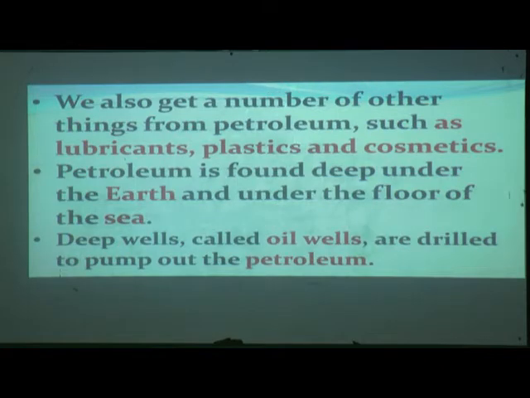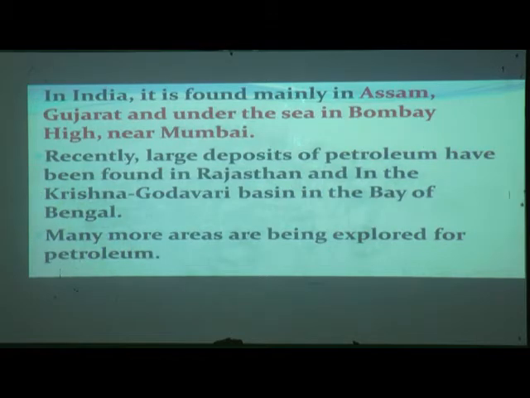We also get lubricants, plastics and cosmetics. Petroleum is found deep under the earth and under the floor of the sea. Deep wells, called oil wells, are drilled to pump out petroleum.